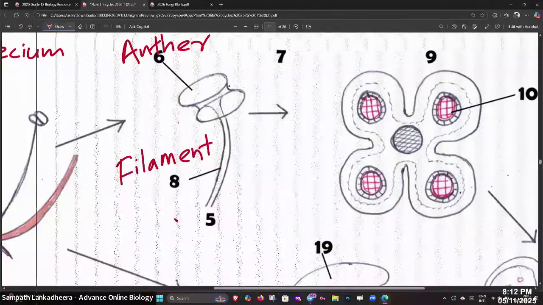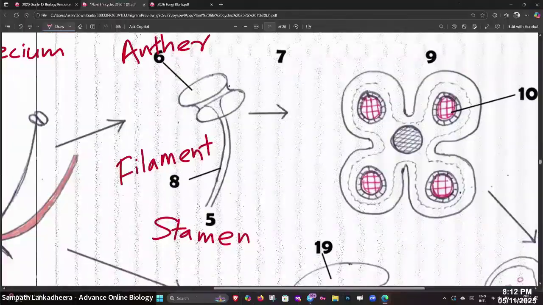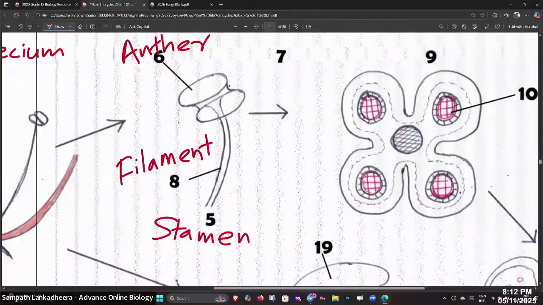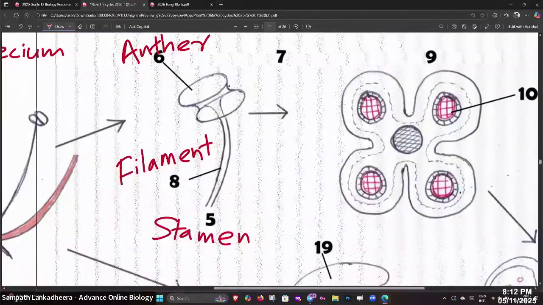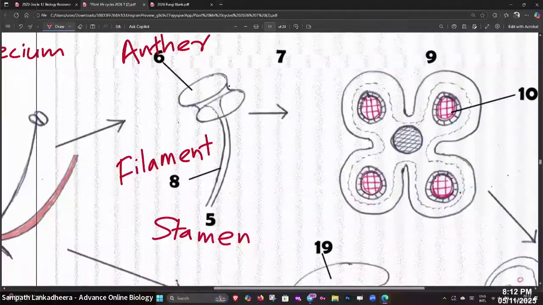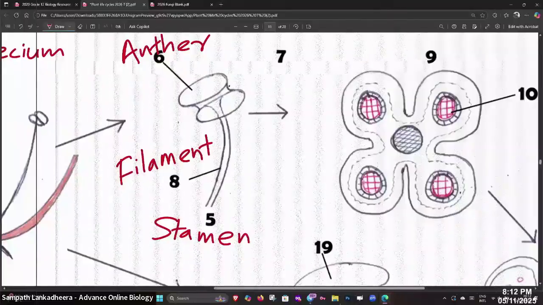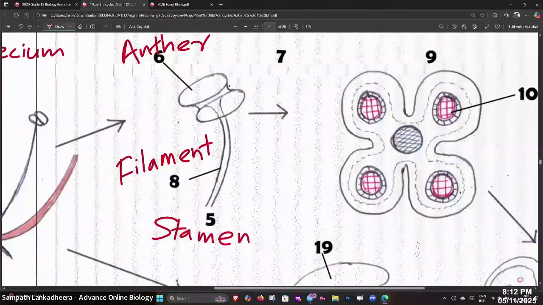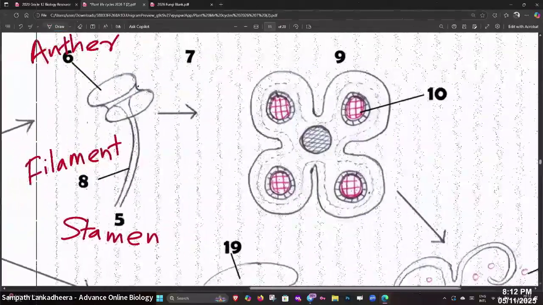Number 5 is stamen. I would like to see that you follow your books, right? If you can follow your books, better, right? If you can follow your life cycle.